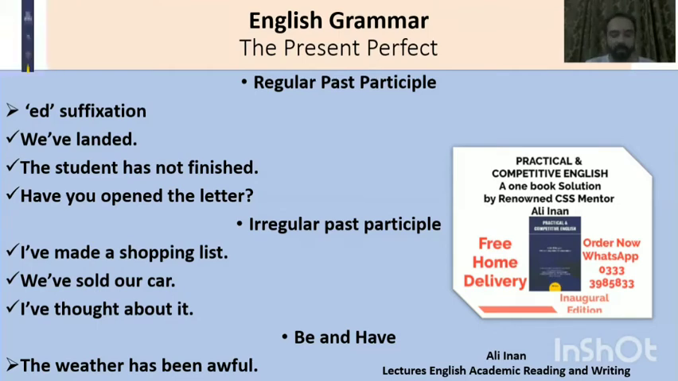I have made a shopping list, or we've sold our car, or I've thought about it. Made, sold, and thought. They did not take any suffixation of ed. Then be and have. For example, the weather has been awful. So at times हम be की past participle form been भी use करते हैं has been या have been की सूरत में, where been serves the purpose of the main verb. जिस तरह से बाकी मेन वर्ब्स की पास्ट पार्टिसिपल फॉर्म यूज होती है, बी की भी पास्ट पार्टिसिपल फॉर्म हैज और हैव के साथ प्रेजेंट परफेक्ट टेंस में हम यूज करते हैं.